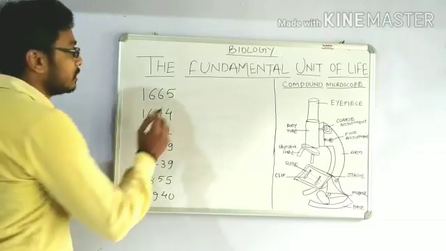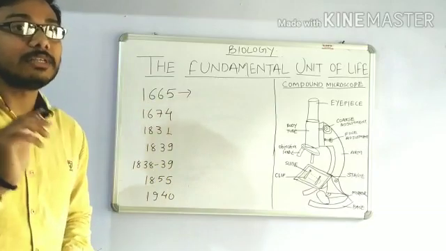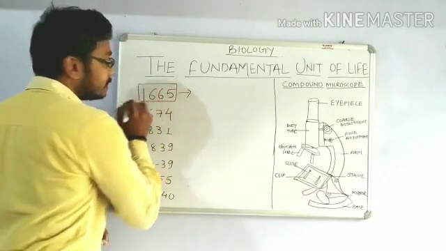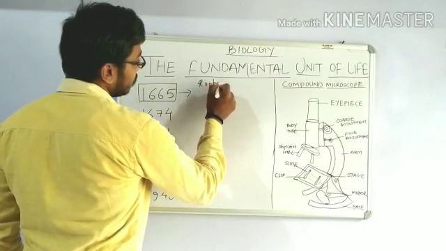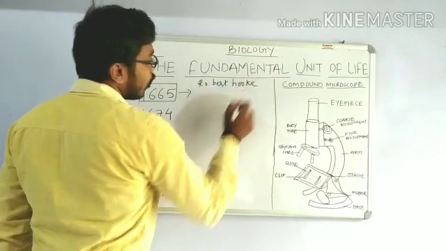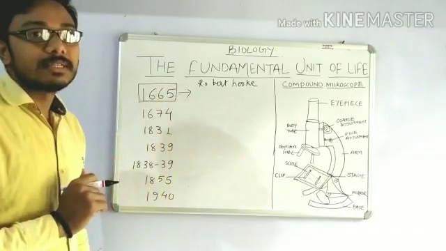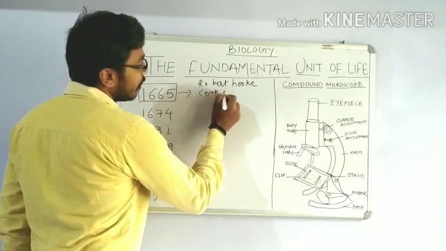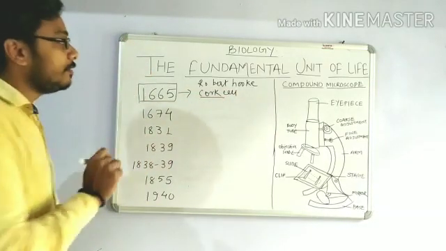The very first is the most important because this was the year when the cell was discovered. It was the year 1665. Robert Hooke was one of the biologists who discovered the cell in a cork cell, and cork is found in the bark of the trees.